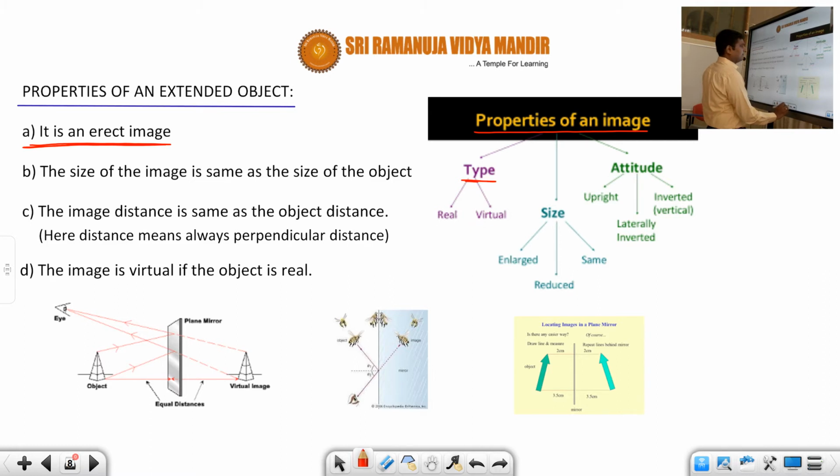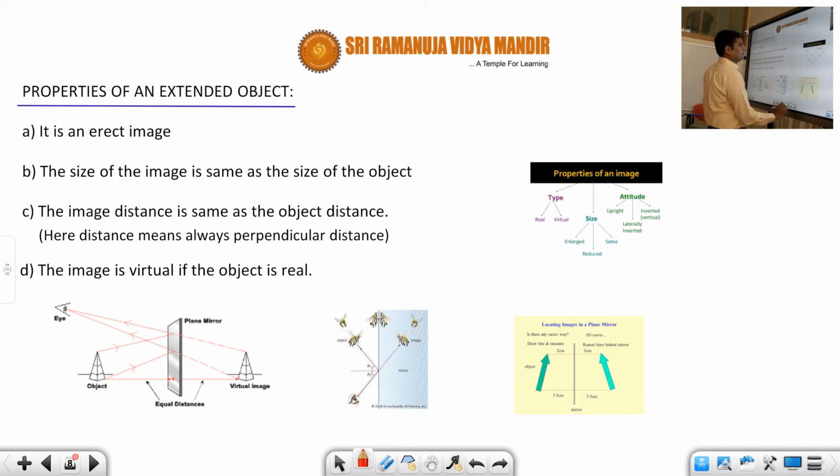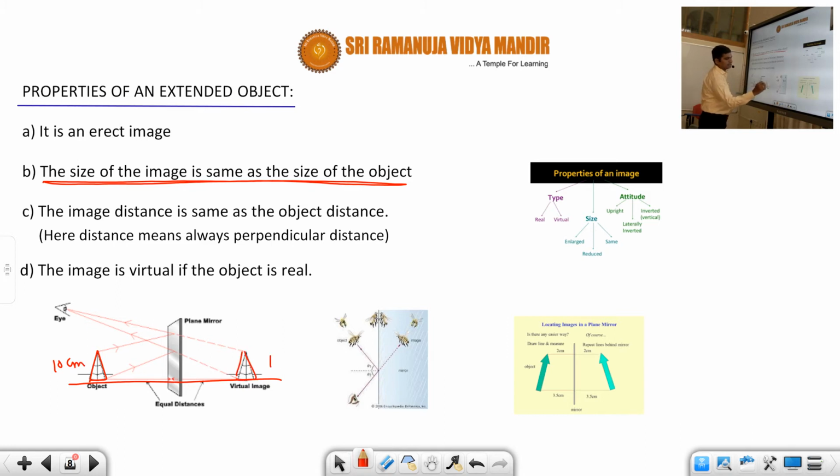Now, what is the second property of the image? The size of the image is the same as the size of the object. You can see in the diagram that if the object size is, let us say, 10 centimeters, then the image height will also be 10 centimeters.